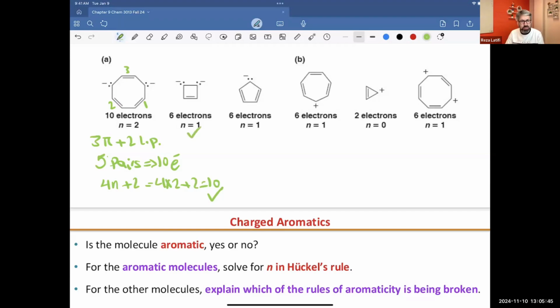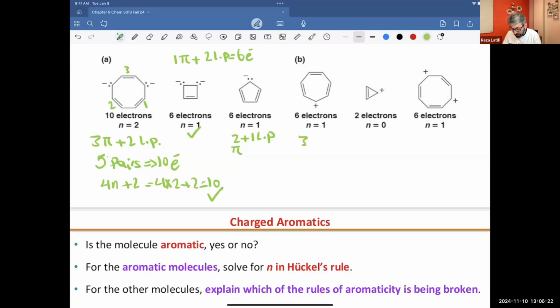Next one also, as you see, is a ring, and its p orbitals are all full. For the second molecule, all p orbitals come with electrons. So I have 1 pi bond plus 2 lone pairs, that's going to be 6. So my molecule, again, will be aromatic. And here we have 2 pi plus 1 lone pair, so it will be 6.